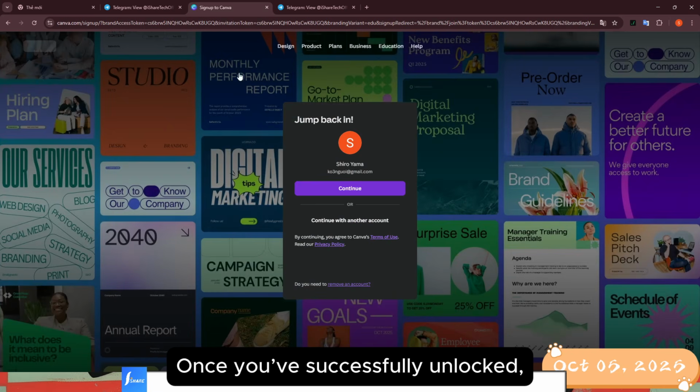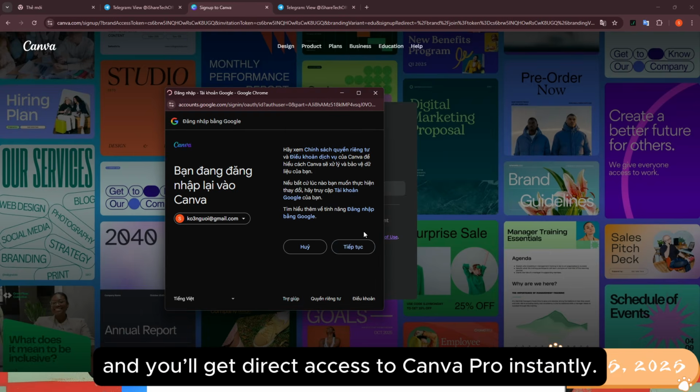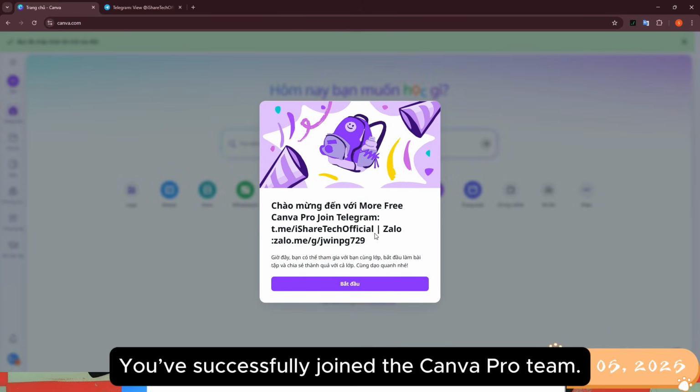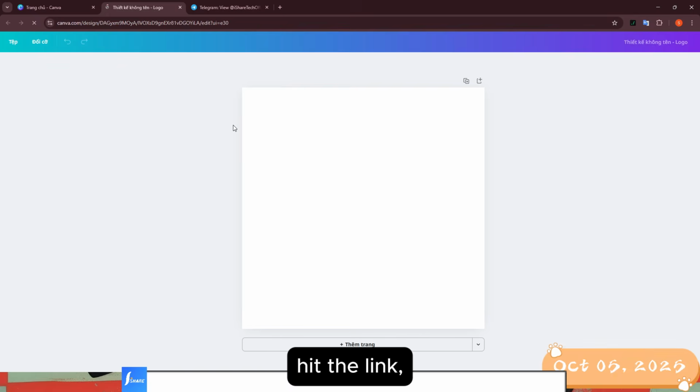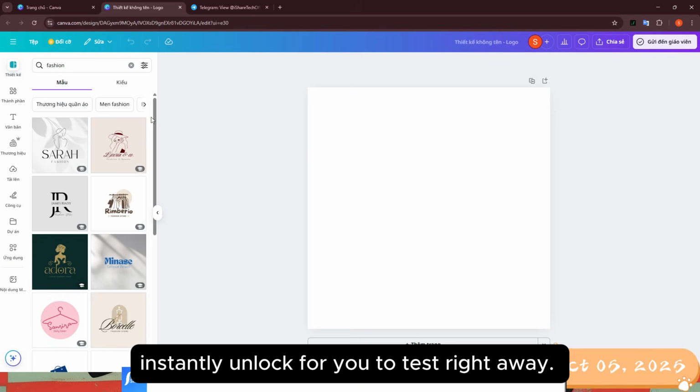Once you've successfully unlocked, simply click the unlock link and you'll get direct access to Canva Pro instantly. One click and boom, you've successfully joined the Canva Pro team. That's it. Join the group, hit the link, pass through, and Canva Pro will instantly unlock for you to test right away, quick and real.